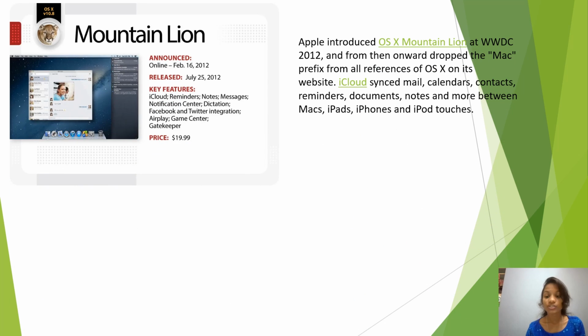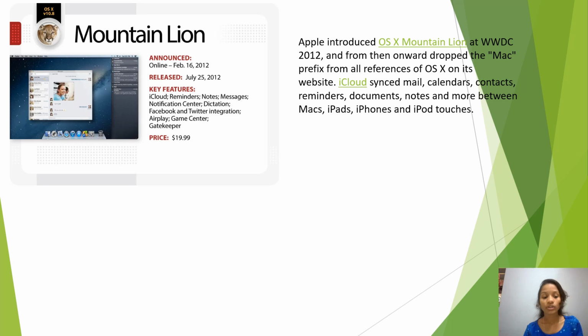It was released on July 25th, 2012, and the key features of Mountain Lion are iCloud, Reminders, Notes, Messages, Notification Center, Facebook and Twitter integration, AirPlay, and Game Center. In this Mountain Lion, we could get notifications from all the apps, application programs.